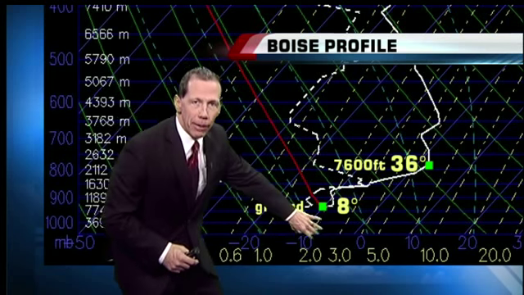This is one of the reasons why you'll want to go skiing at Bogus tomorrow. Probably would be in the low to mid-30s tomorrow. Same thing at Sun Valley at 9,000 feet. There is warmer air, but typically, because the pressure decreases as we go up, the pressure drops and the temperature drops, and that's why it's typically colder aloft.